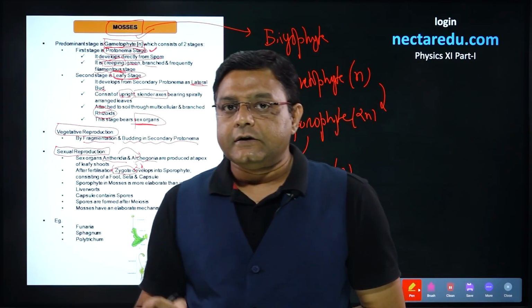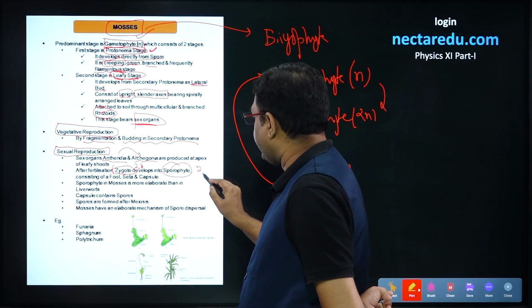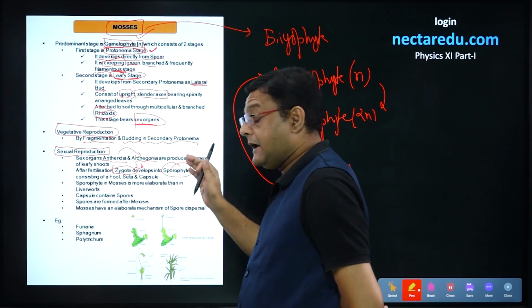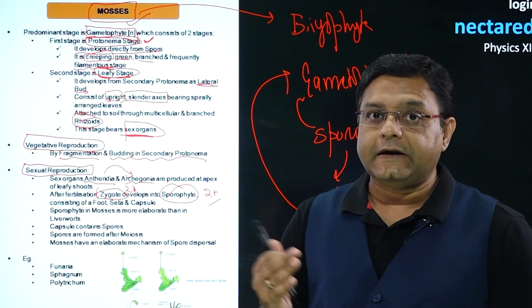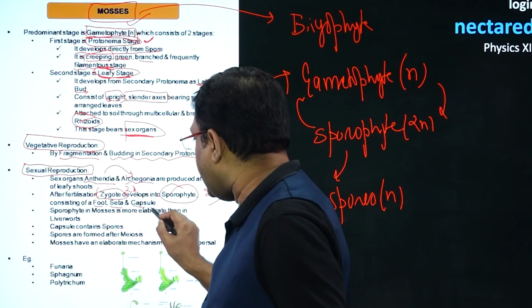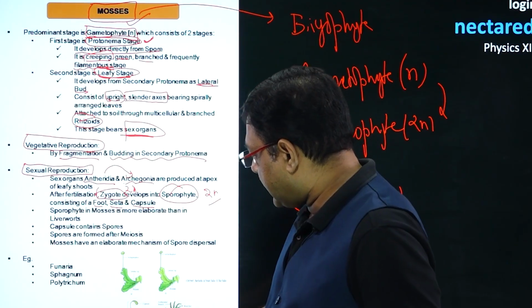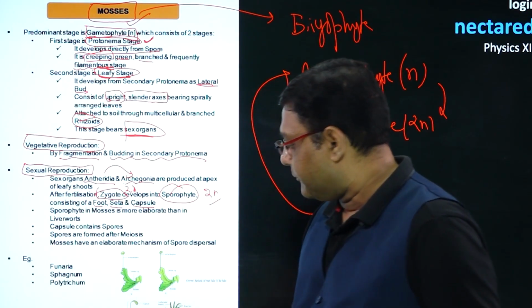Now, this zygote will form the sporophyte first. So, that is how the sporophyte 2N stage will come. This particular sporophyte has three parts. There will be foot, there will be seta, and there will be capsule. We can see this particular case in the example below.